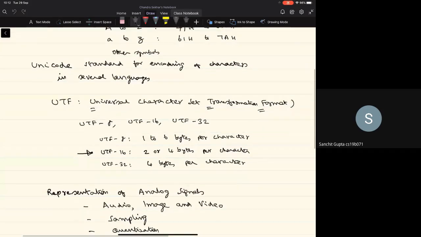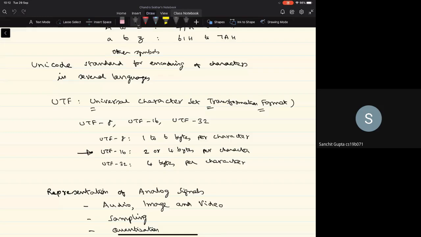The other type of data that we may be interested in, in the current day world, is typically what is called multimedia data. Whenever you say multimedia, it includes text, then audio, image, and video types of data. And these are typically referred to as analog data, because audio data is typically taken from the output of a microphone. Basically, the pressure variations are converted into electrical signals, and then we process these analog signals to convert them into digital data, and then we store the information about this audio data.